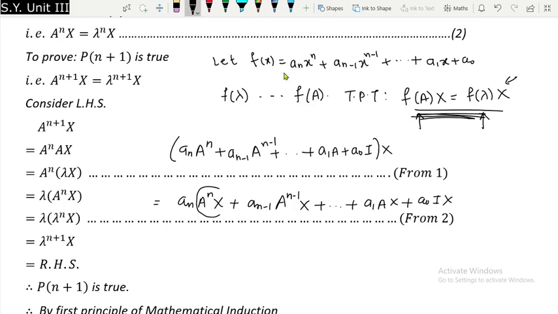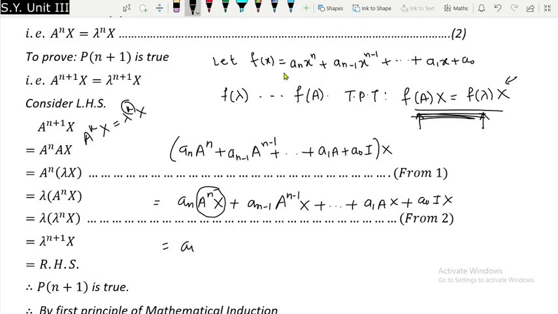But what is A^n x? Just now we have proved that A raised to k x is equal to lambda raised to k x for all natural numbers k. So obviously it will be true for n also, because n is also a natural number.